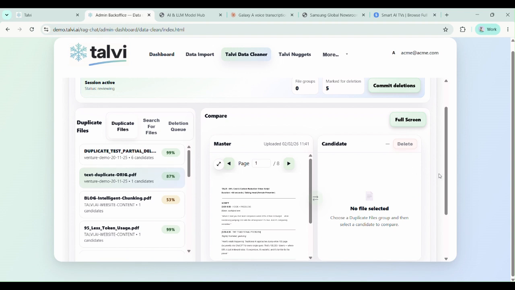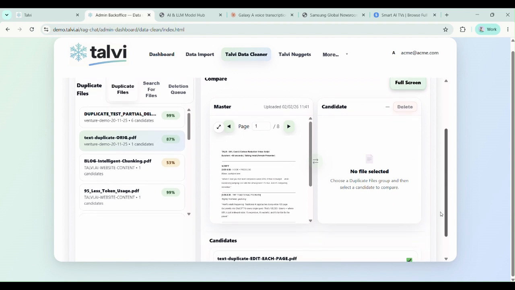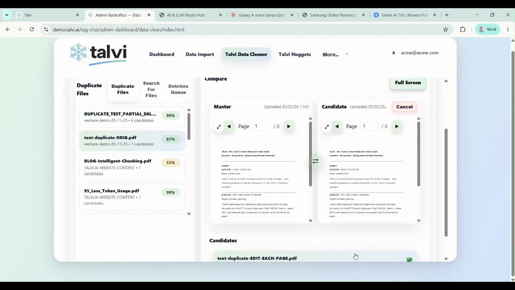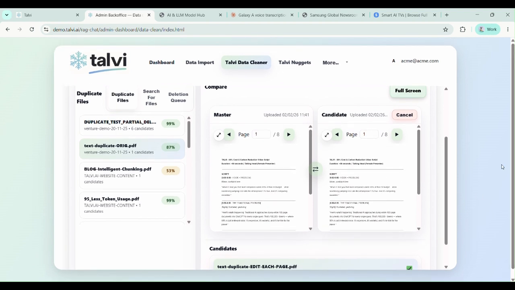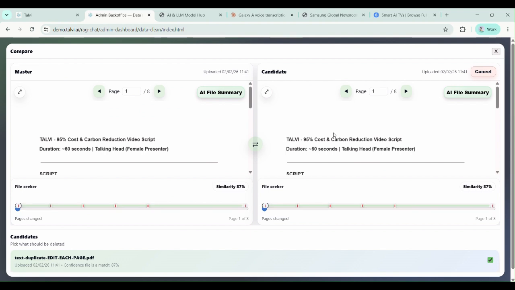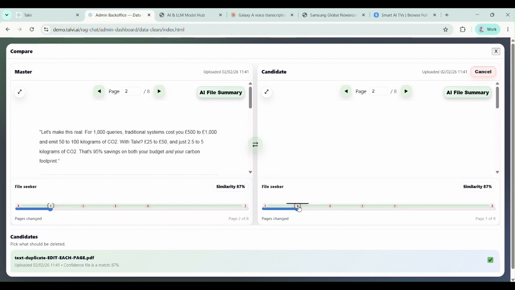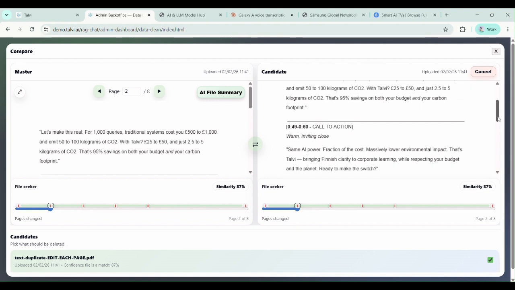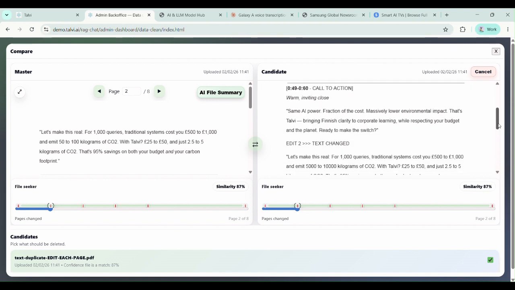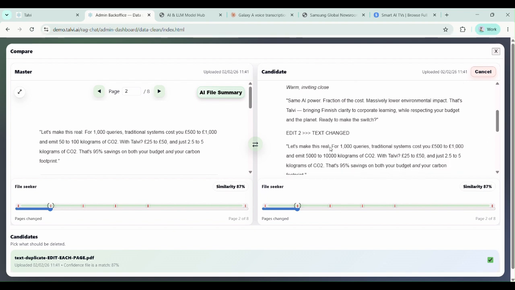Here's an 87% match. So Talvi's found 2 files that are 87% the same. You wouldn't want Talvi to decide which one of those to delete. So you get the human in the loop. We can go full screen on these. The files sit next to each other, and the red dots at the bottom here indicate the moments in the file where the changes are. You don't have to scroll through a 600-page PDF looking for page-by-page comparisons. Talvi will highlight the changes.